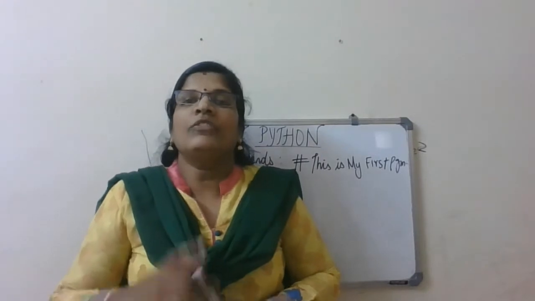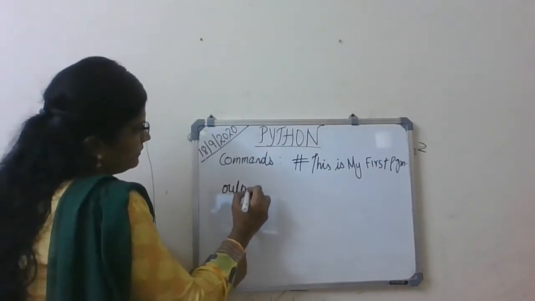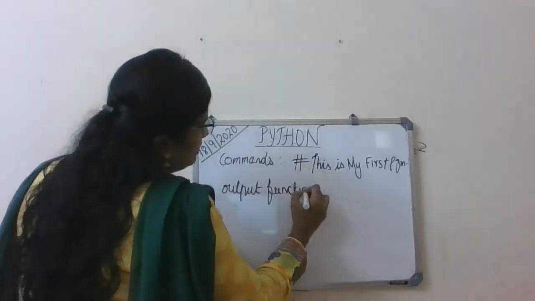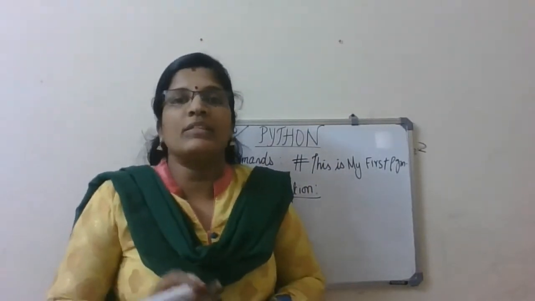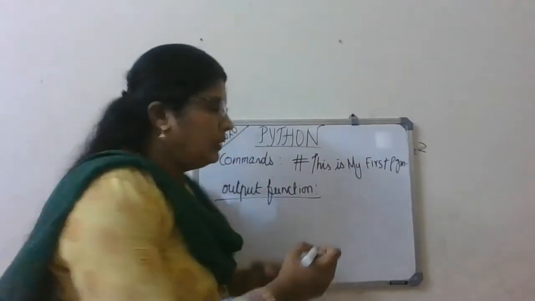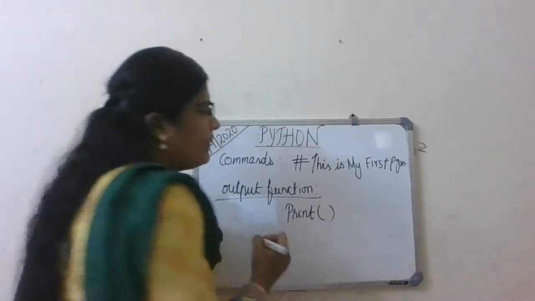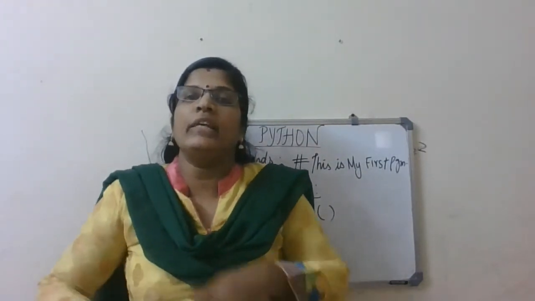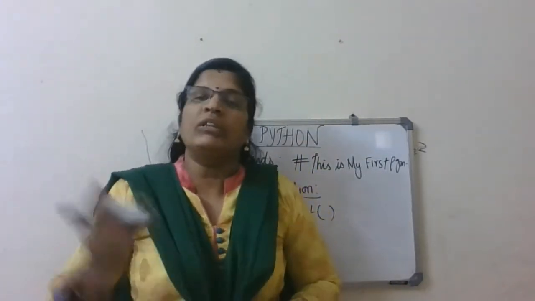So the first thing, I'll tell you about output. How to write the output function. For output, you have to use the reserved word called print. Print, open bracket and close bracket. So what comes inside the open bracket and close bracket? You can write anything within double quotation.